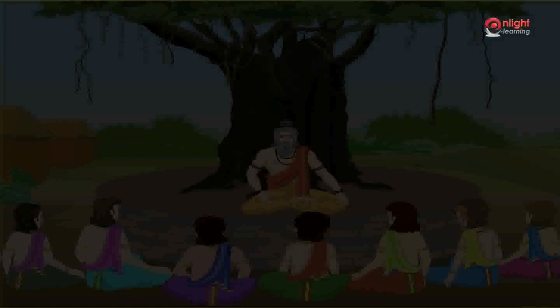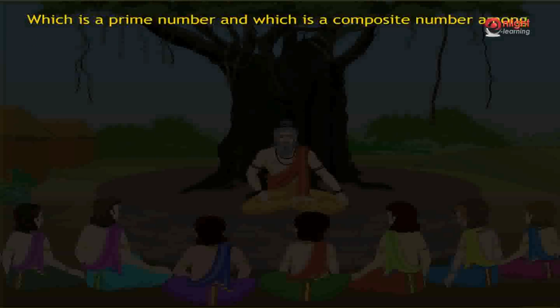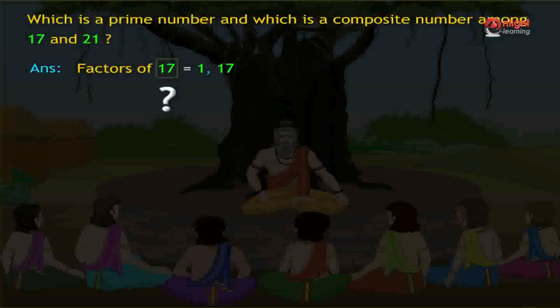Let us check which is a prime number and which is a composite number among 17 and 21. Find the factors of each number separately. What are the factors of 17? Factors of 17 are 1, 17. So is 17 prime or composite?